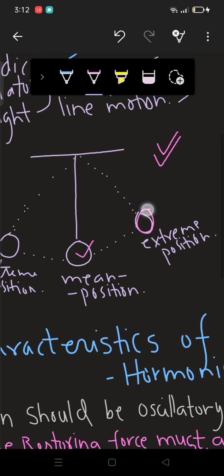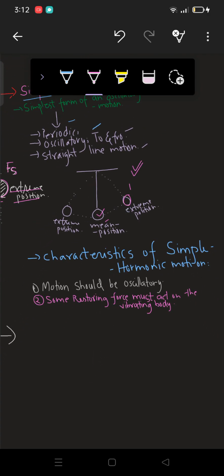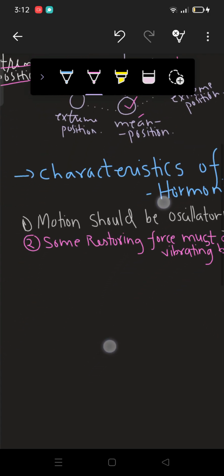When I take this bob and throw it from the extreme position, there would be some force acting on it to take the body to its original position, which means to its mean position. That force we're going to term as restoring force. So some restoring force must act on the vibrating body.